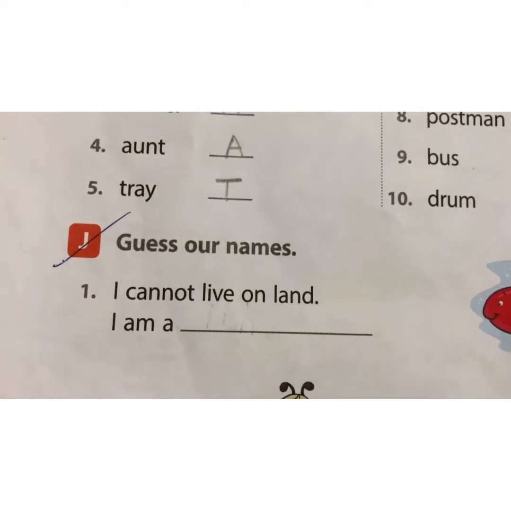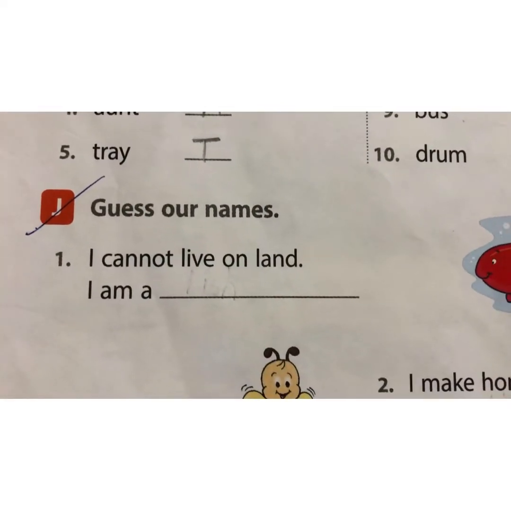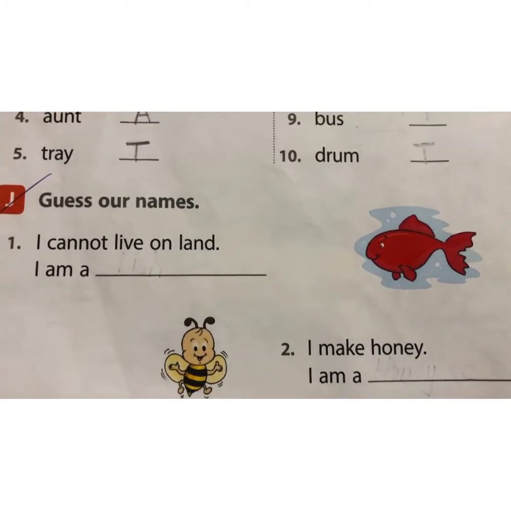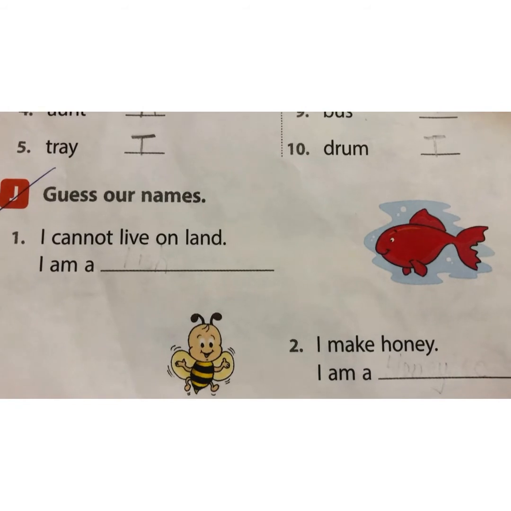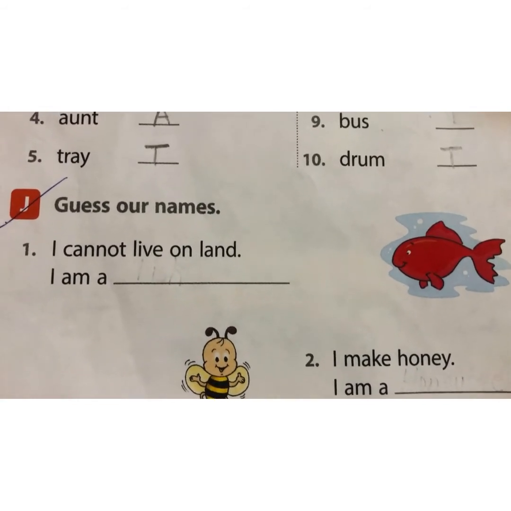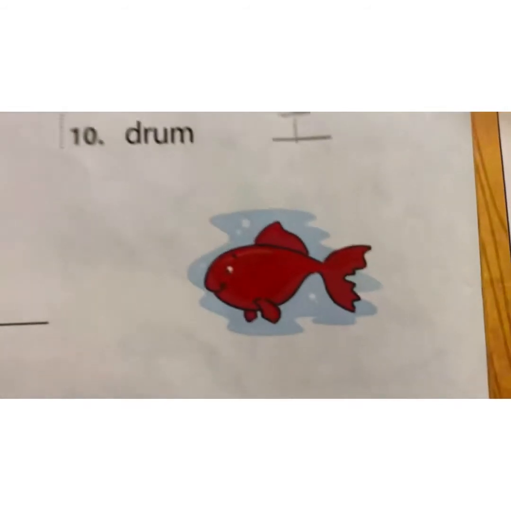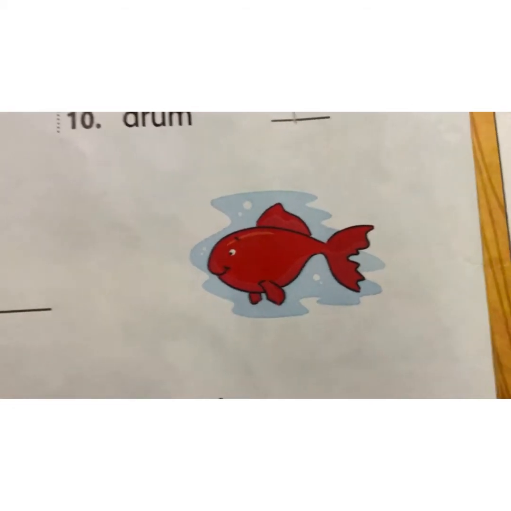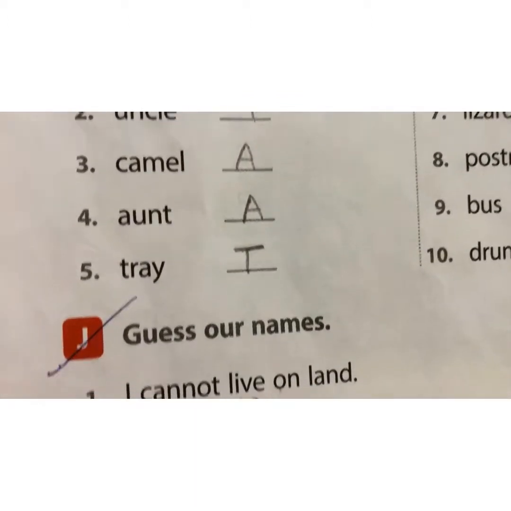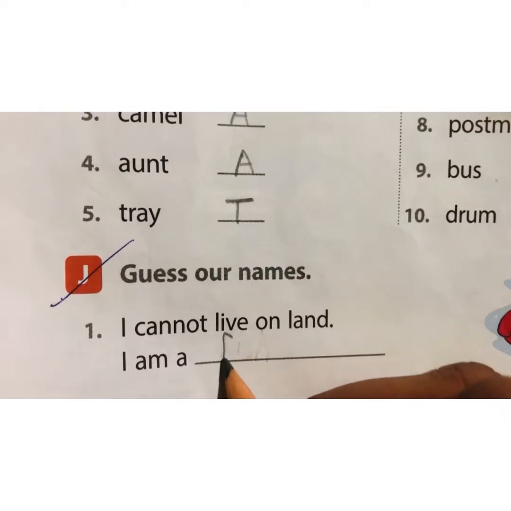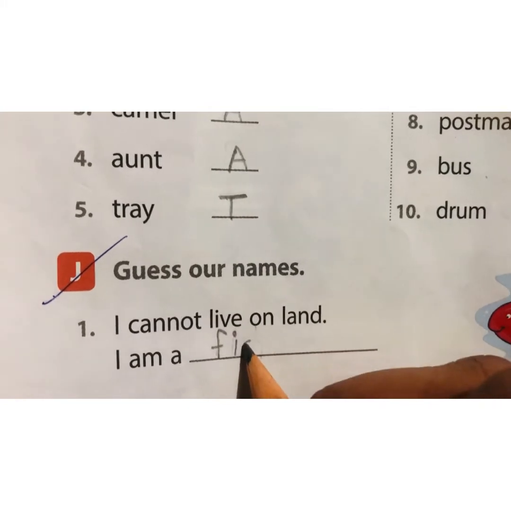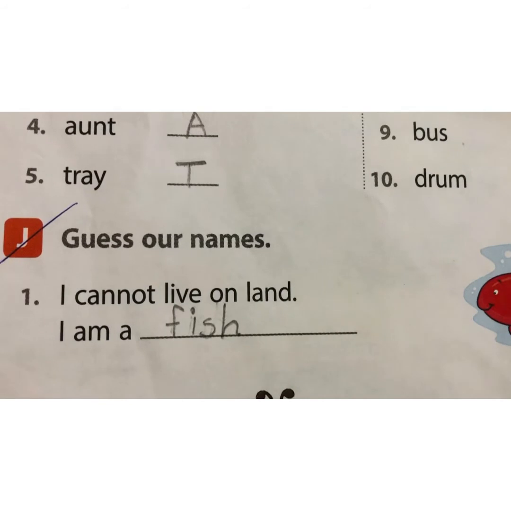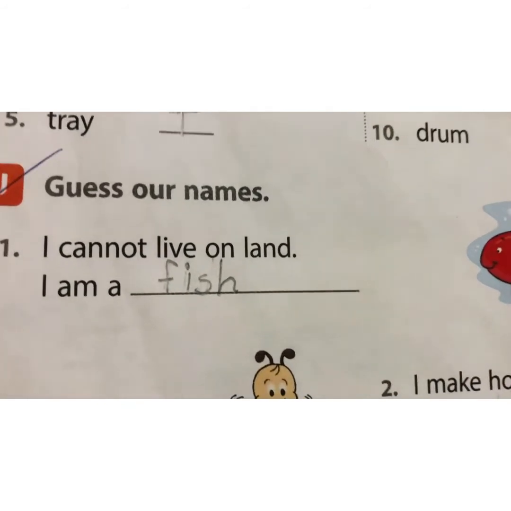Alright. J. Guess our names. You have to look at the pictures and with the help of these pictures you have to guess the names. First, I cannot live on land. I am a... What is this? This is a fish. Fish cannot live on land. Fish lives in water. Fish is an aquatic animal. Aquatic means that lives in water.